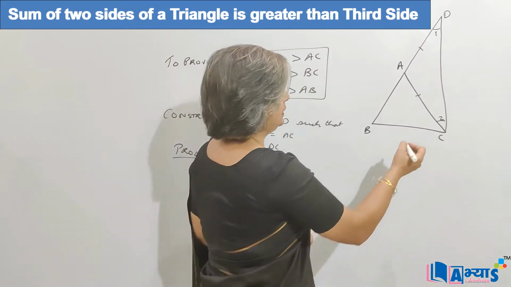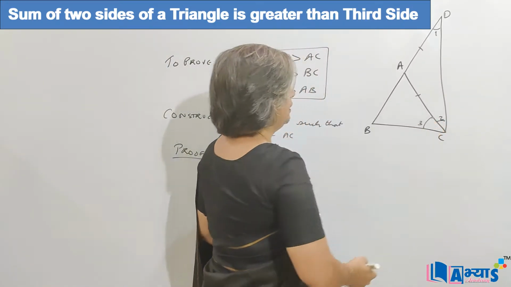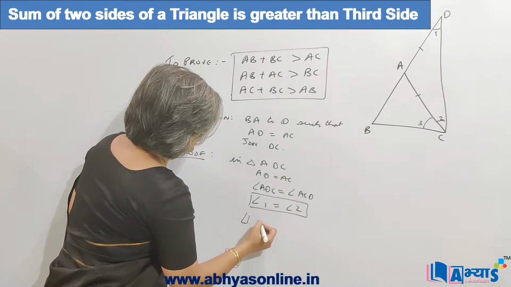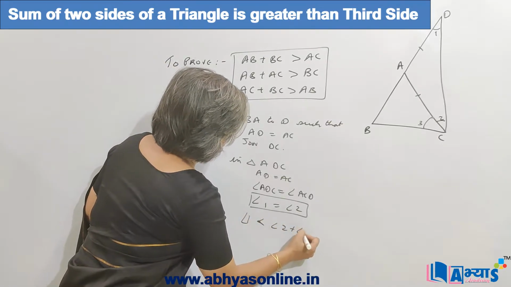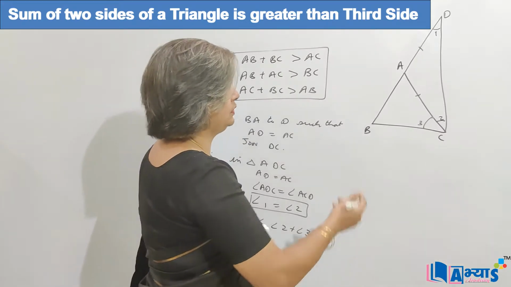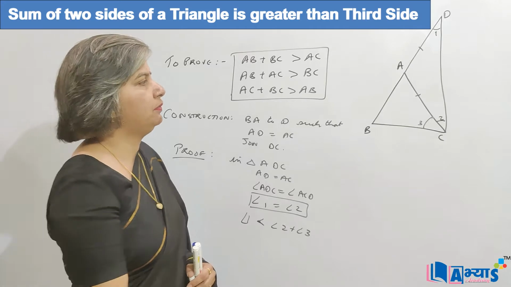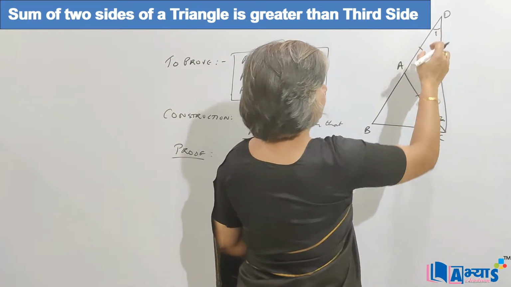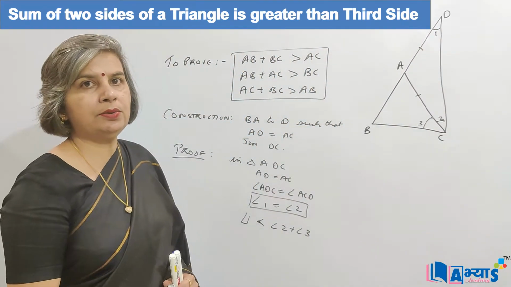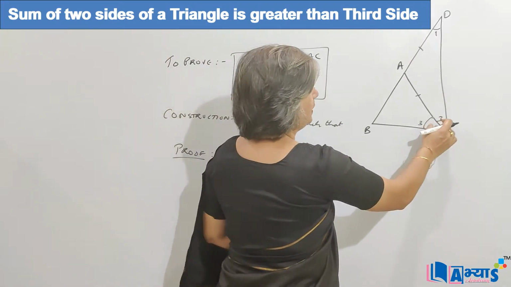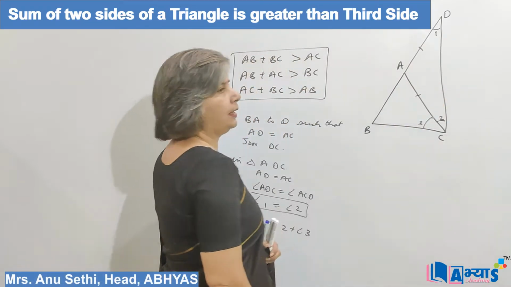Now let us suppose this is angle 3. So we can say that angle 1 is less than angle 2 plus angle 3. Because 1 and 2 are equal, if I add something to angle 2, this will always be greater than angle 1, because angle 1 was equal to angle 2 and we are adding something to angle 2. So angle 2 plus angle 3 will be greater than angle 1.